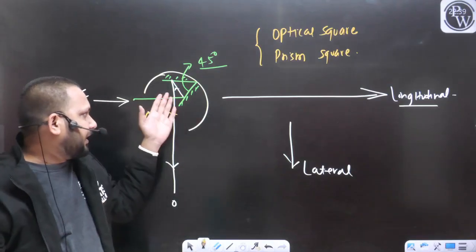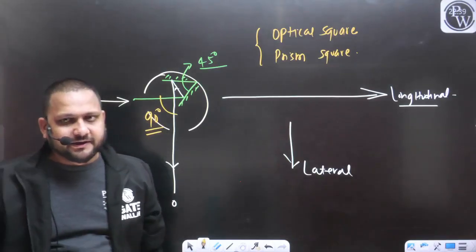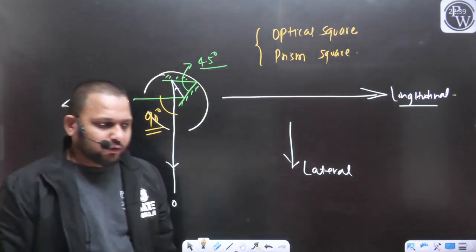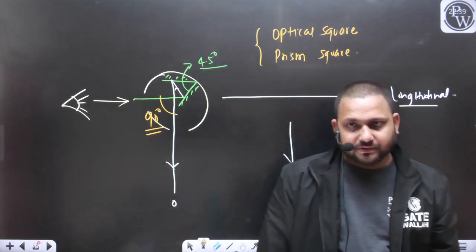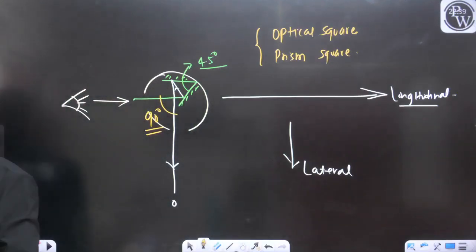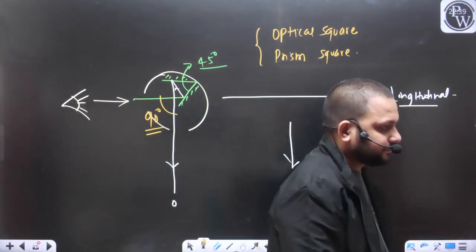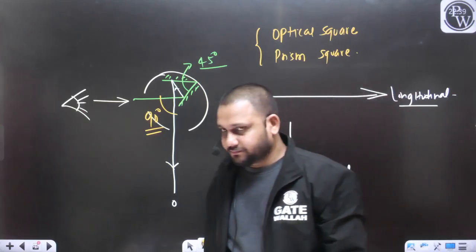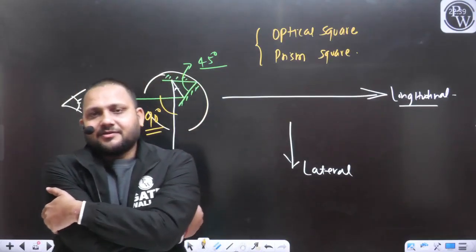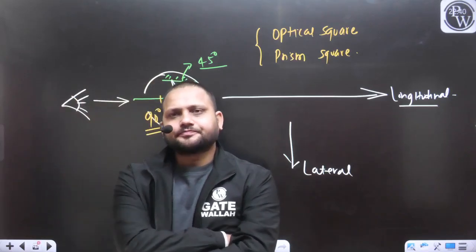With the help of the optical square, you will also measure the 90-degree. With the help of the prism square, you will also measure the 90-degree. If both the instruments are measuring the 90-degree, how will the precision differ? I don't know what the reason is. Okay, I will tell you the reason, don't worry.